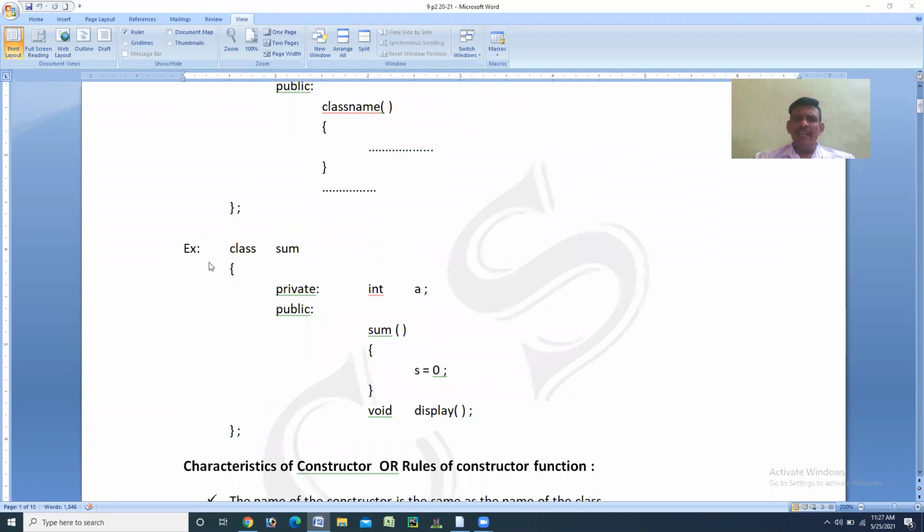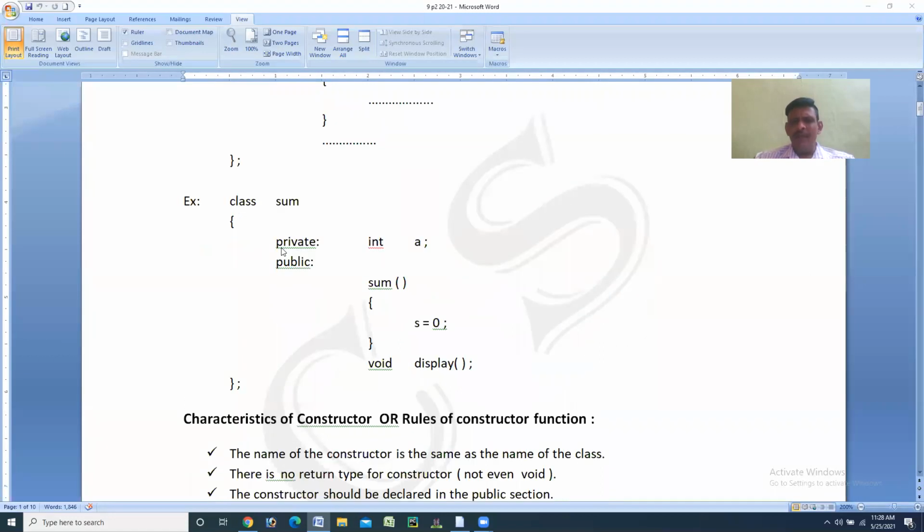So if you observe here in the example, the class name is sum, and if you observe the member function here in the public section, that is sum member function. It means this is the first characteristic. The constructor name must be the same as the class name. That is rule number 1 or characteristic number 1.